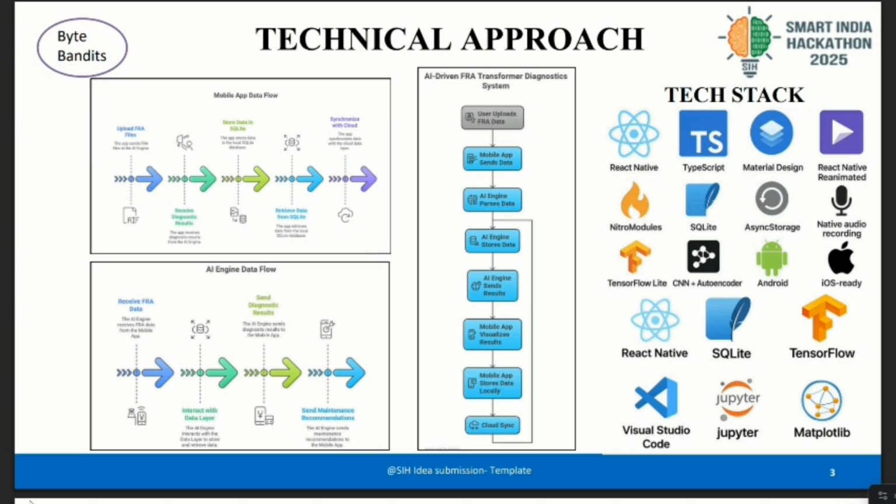VS Code for integrating the backend code and preparing the final deployable version. Flask to create a simple web interface where users can upload FRA data and view results. HTML, CSS, and JS for designing a user friendly front end dashboard. GitHub for version control and collaborative development among team members.